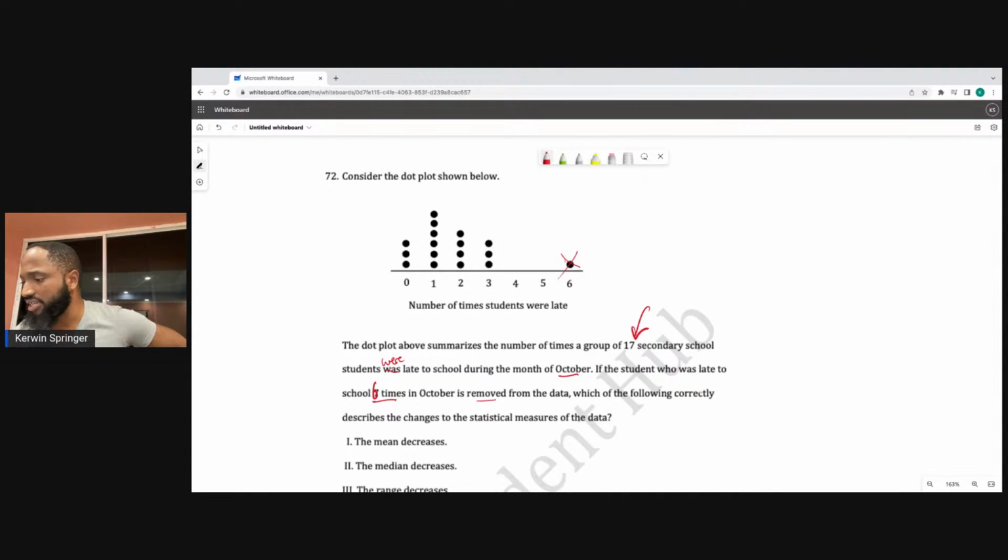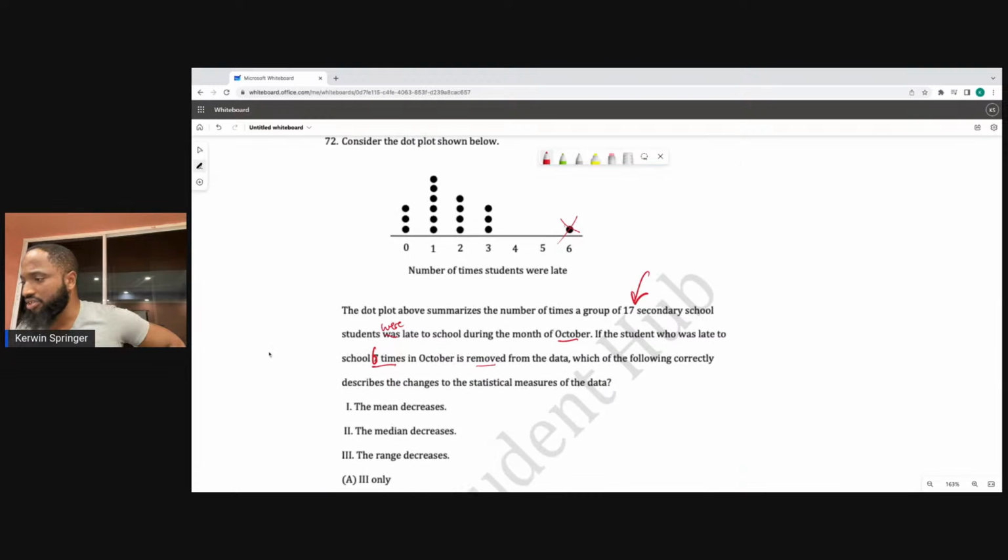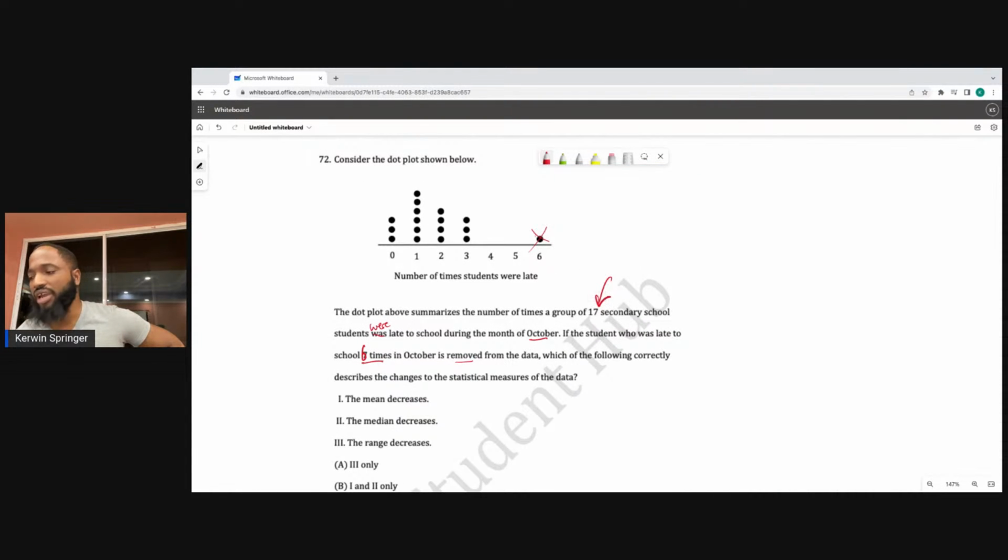Which of the following correctly describes the changes to the statistical measures of the data? The mean decreases. Yes, if you remove the highs, the mean will decrease. The median decreases?